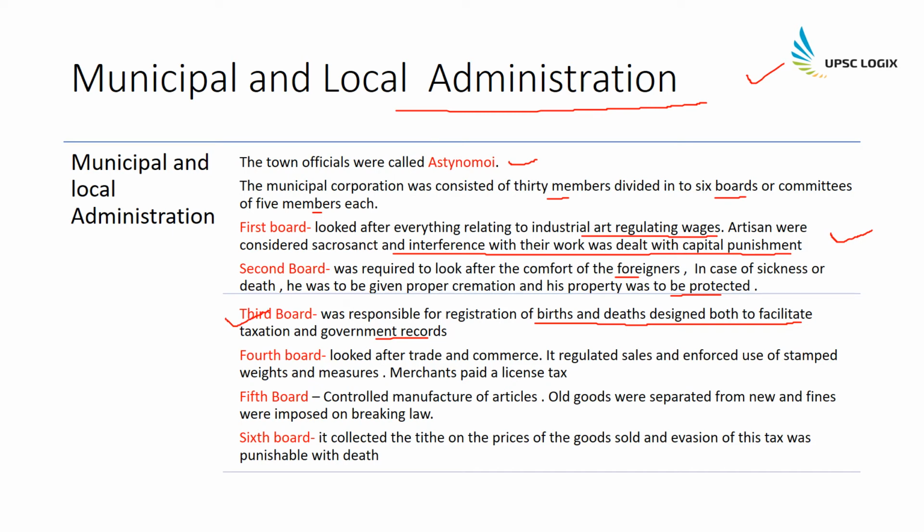Then there was a fourth board, and it looked after trade and commerce. It regulated sales and enforced use of stamped weights and measures. And the merchants had to pay a license tax as well. The fifth board controlled manufacturing of articles, so it was kind of an ISI control, and old goods were separated from the new, and fines were imposed for breaking laws. The sixth board collected the tithe, or the taxes on the price of the goods sold, and evasion of this tax was punishable with death. So all the six boards had their rules defined, and as we can see, it was very similar to the form of government we have today.